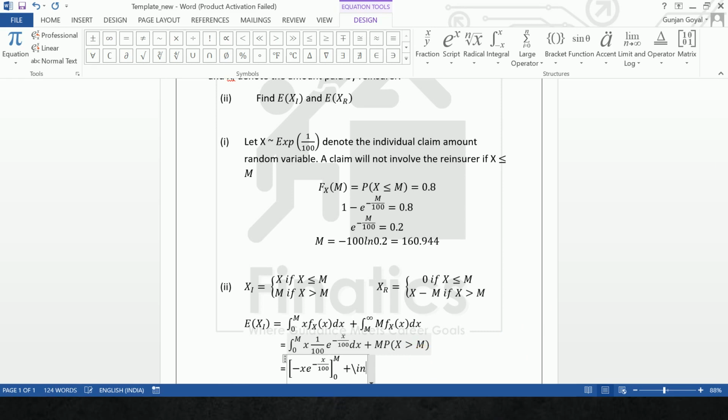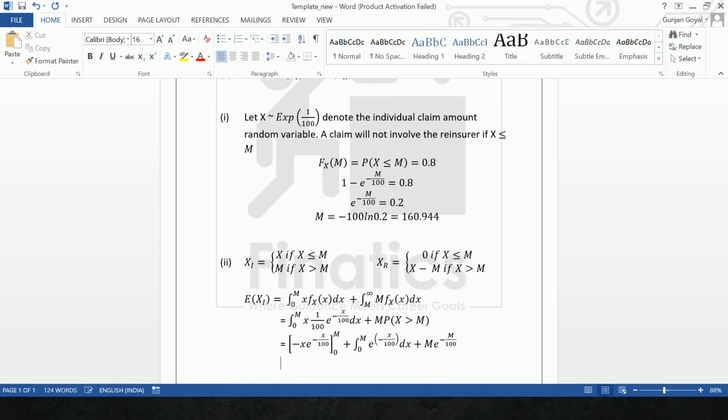So integral from 0 to M of e to the power minus x by 100 dx, and then the extra part, which is M e to the power minus M by 100. Okay, and this we got.